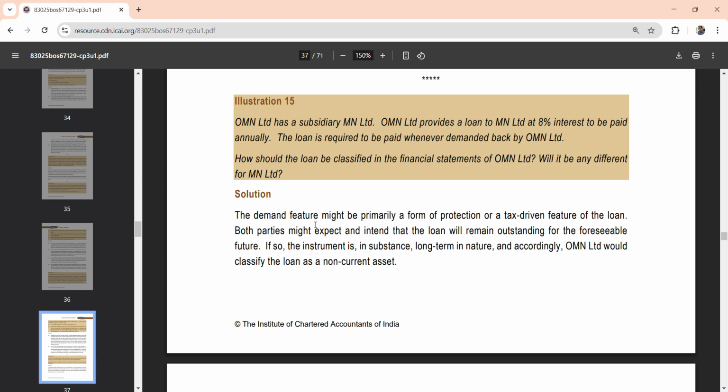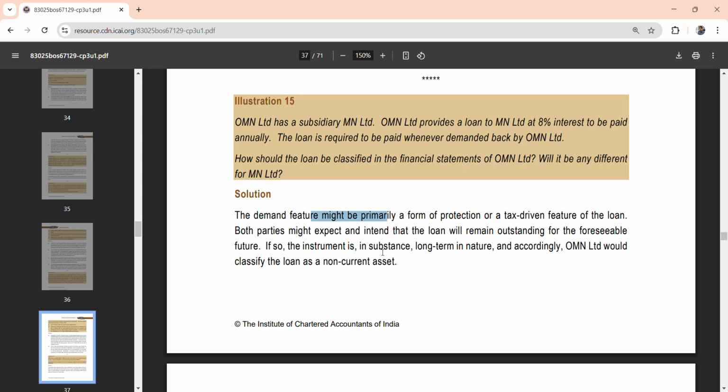This is the question. The demand feature might be primarily a form of protection or a tax driven feature of the loan. Both parties in this case might expect and also intend that the loan will remain outstanding for the foreseeable future, because that is the nature of transactions between a holding and subsidiary company.